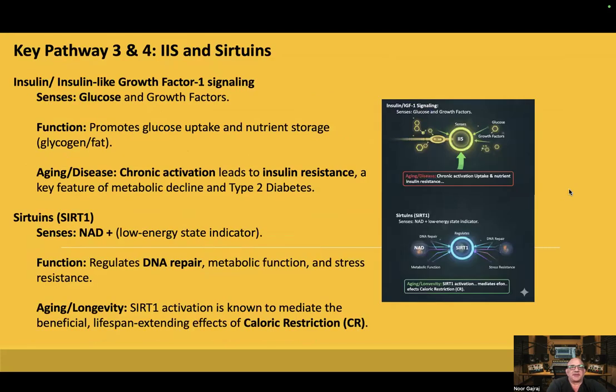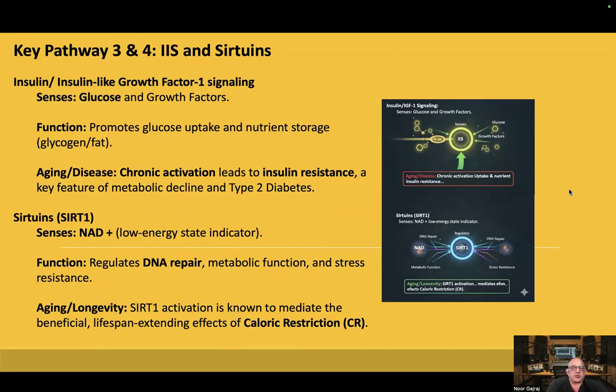Key pathways 3 and 4, IIS and sirtuins. Insulin-like growth factor 1 signaling senses glucose and growth factors. It promotes glucose uptake and nutrient storage as glycogen or fat. Aging and disease. Chronic activation leads to insulin resistance, a key feature of metabolic decline and type 2 diabetes.